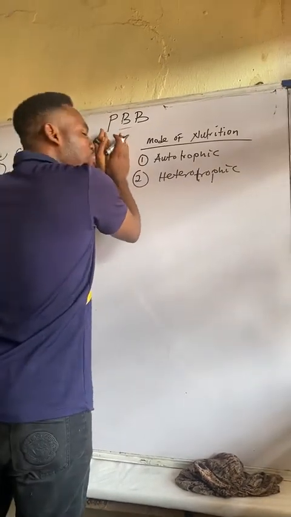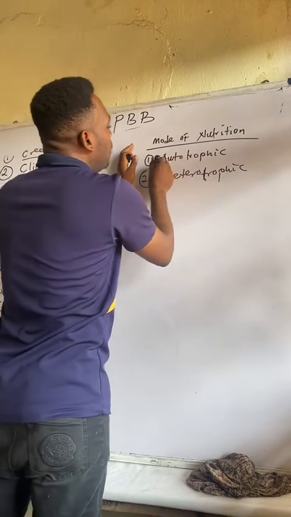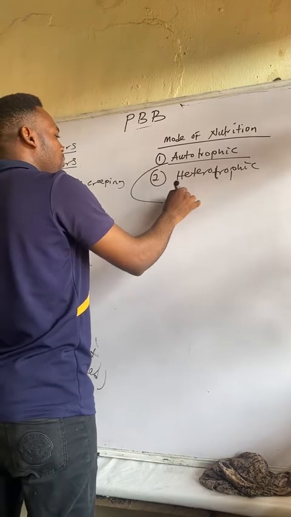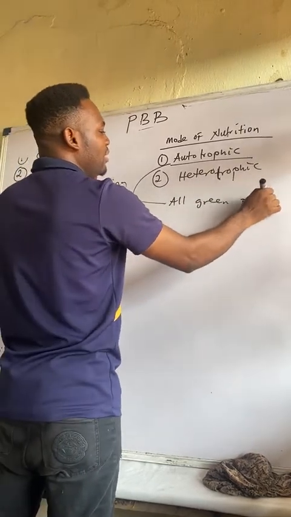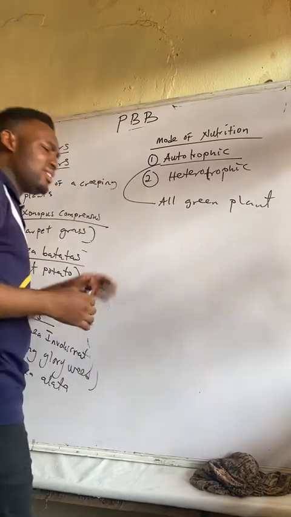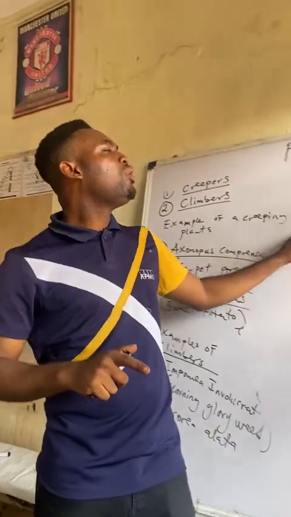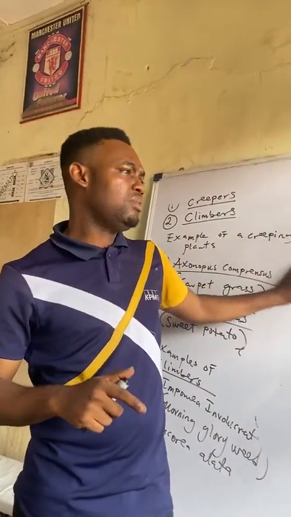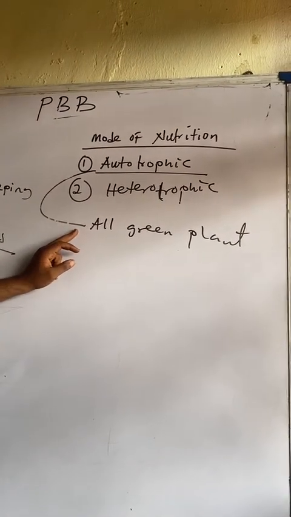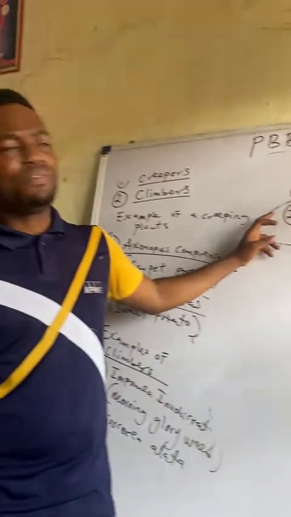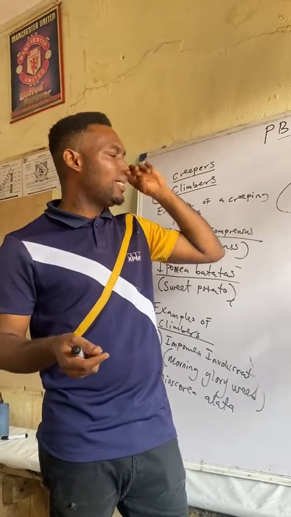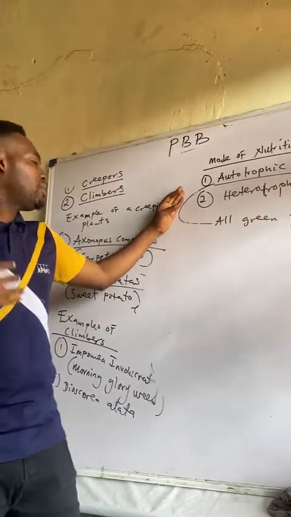In plant biology, we have autotrophic plants. Autotrophic plants are all green plants that can manufacture their own food. That's all green plants that carry out photosynthesis. It is important to state that only plants that have chlorophyll, that's green parts of plants, only parts of plants that are green or that have green leaves can carry out photosynthesis. Why? Because they contain chlorophyll, a particular pigment that is in charge of trapping the sun's energy.